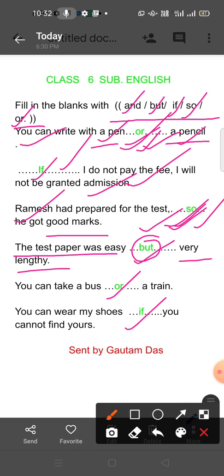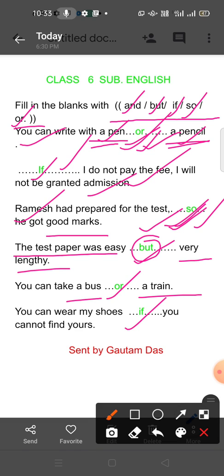The test paper was easy but very lengthy. You can take a bus, dash, a train. Two things here, a bus and a train. Like in the first sentence, a pen and a pencil, you have to choose one.